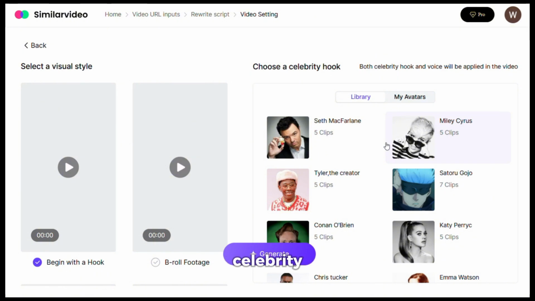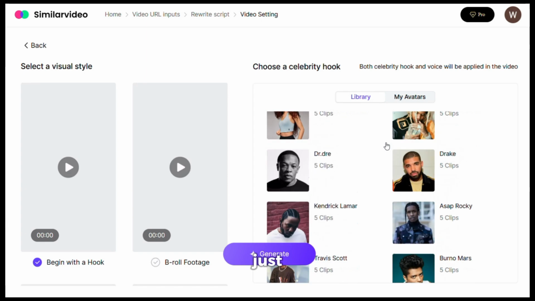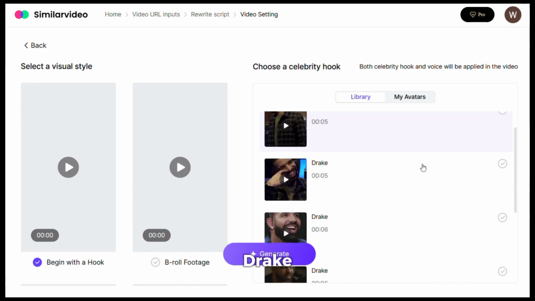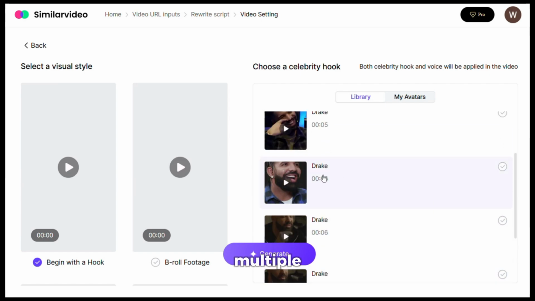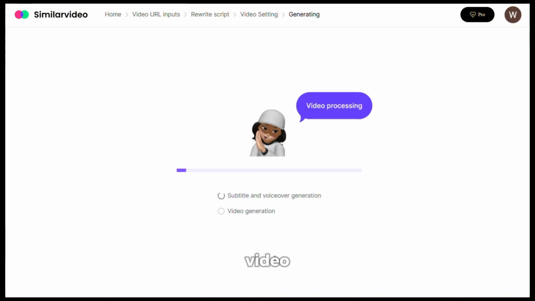Let's start with the celebrity hook. You can see we have numerous options here. By selecting any celebrity hook, the voice will be added to the entire video. Just scroll down and you'll find many options to choose from. In our case, let's choose Drake. Once you click this, you will have multiple different options. Let's choose this one.